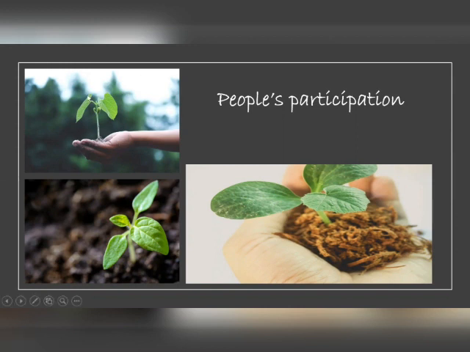That means the people who are staying in a particular area, with discussion with them, the government or NGOs are taking some plans, or formulating some plans, and decision making and implementation of this afforestation through the participation of people. That is also one of the important points. And in the next part of our lesson, we need to discuss the national forest policy and social forestry. At that time, you will get more idea about what people's participation is. Okay, so these are the few points from conservation measures in India.